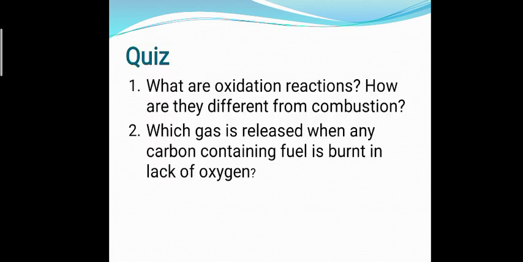Now it's quiz time. Students, you have to solve these questions in your notebook and share with me. What are oxidation reactions? How are they different from combustion? Which gas is released when any carbon containing fuel is burnt in lack of oxygen?